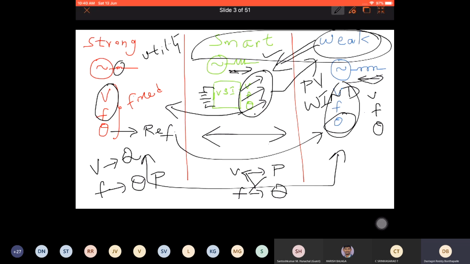So there are these differences between three different sources. That is why you need to act smart about what you are trying to do. Whether you are talking to a strong guy where V is linked to Q and your frequency is linked to P, or whether you are talking about a converter where both P and Q are linked to voltage alone. So with this simple introduction, I just want to jump into the topic. I'll stop here and open for any questions.